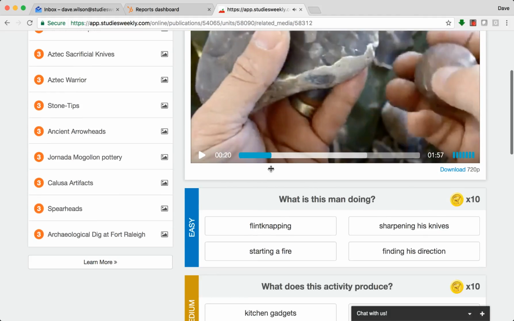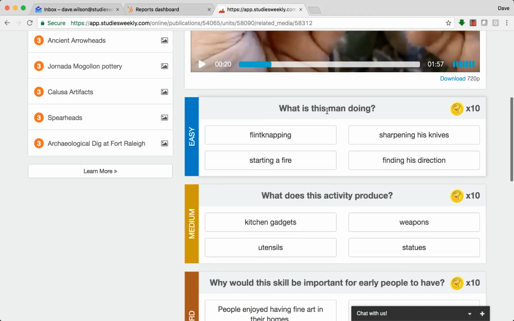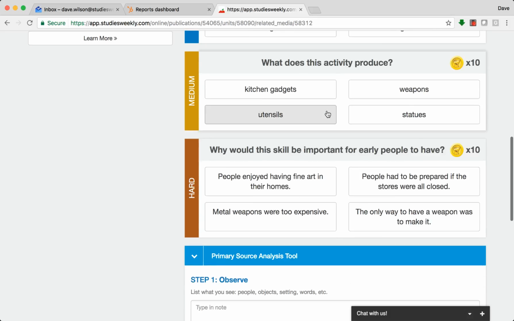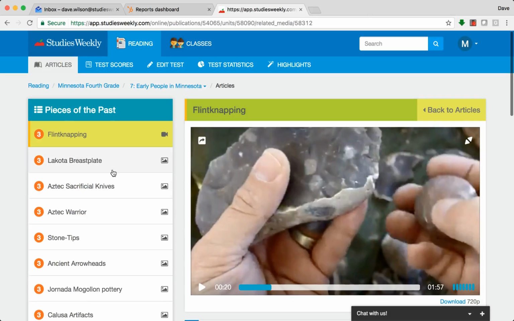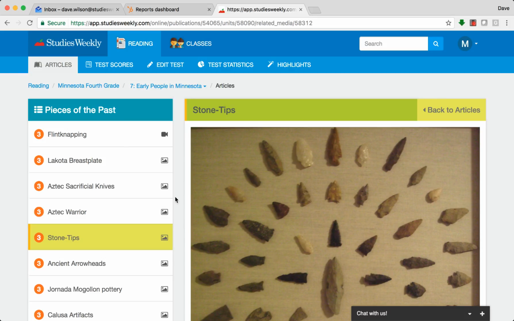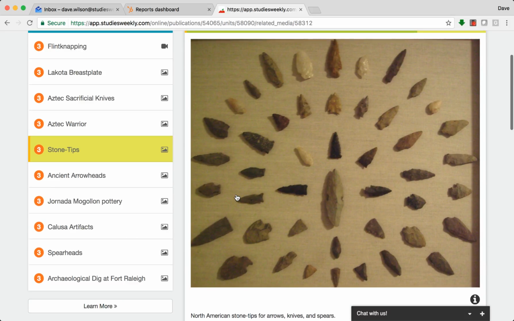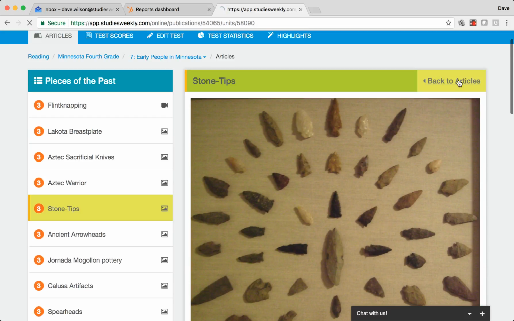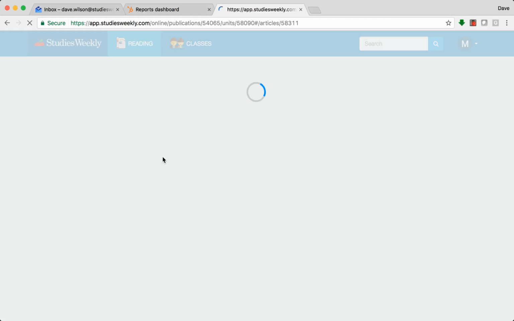And below, we've got more leveled questions, these little on-the-go assessment questions. And then you've got all these different primary source media that you can interact with and talk to your kids about, so you can really dig deep and really study a lot more than just reading the article alone.